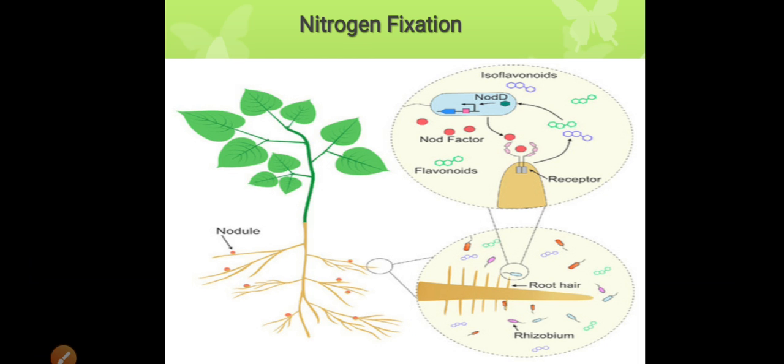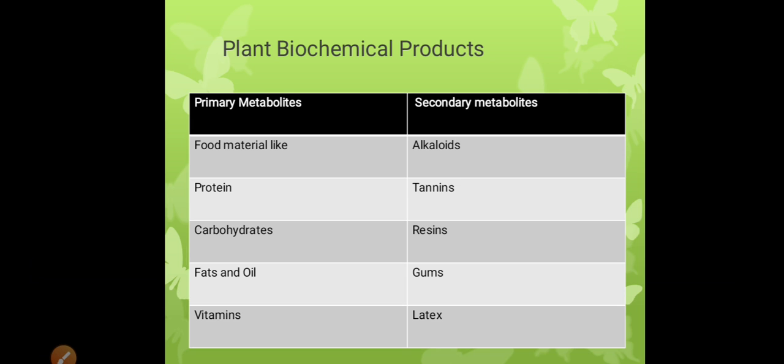Plants also release nitrogenous waste products for nitrogen fixation in the case of rhizobium bacteria. Plants having root nodules secrete chemicals to attract rhizobia into the surroundings of the roots and form a symbiotic relationship with rhizobium. These compounds are called secondary metabolites, and in return plants give food to the bacteria.